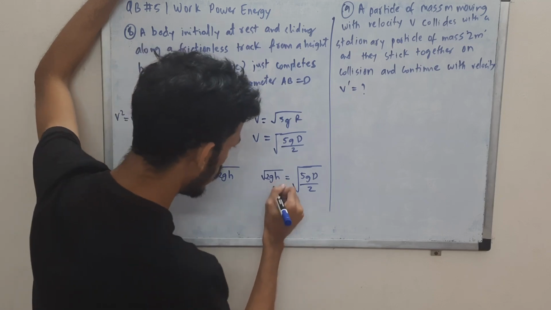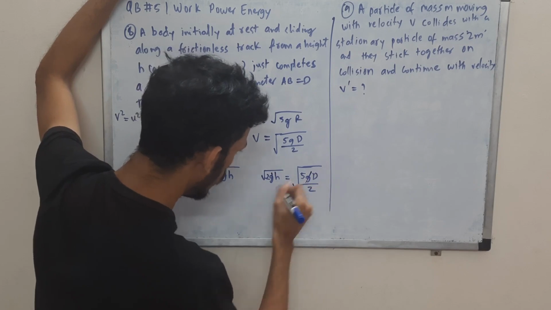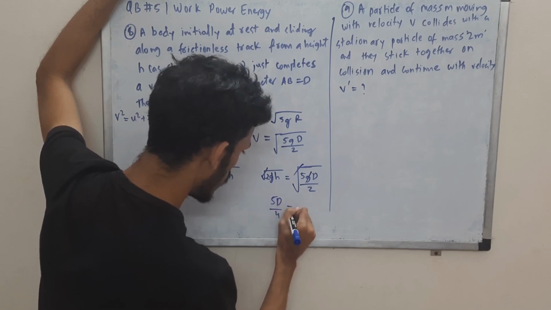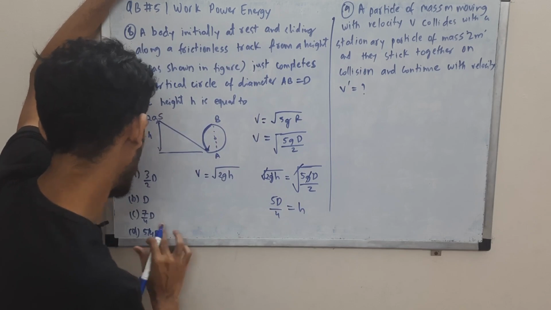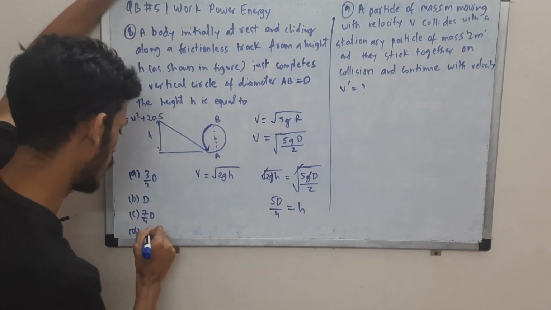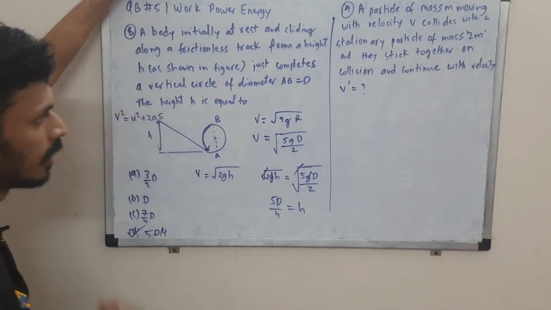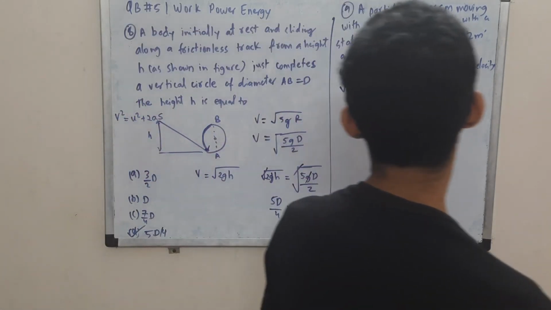The root can cancel and g can cancel, and we'll have h as 5d by 4. Okay, I've written it wrong. It should be 5d by 4. Of course d, otherwise it is dimensionally incorrect. So 5d by 4 is the correct choice.